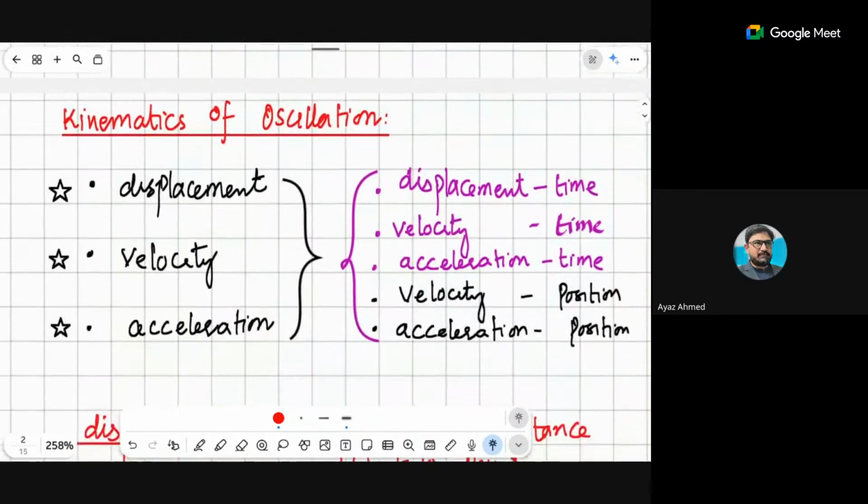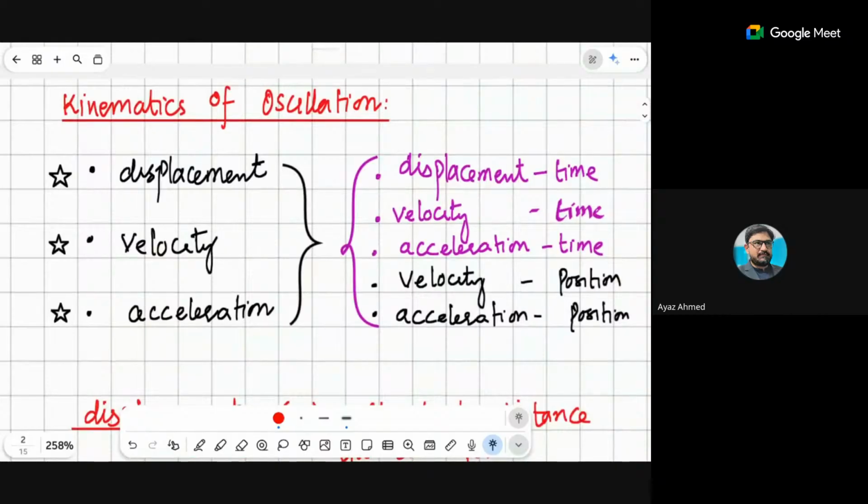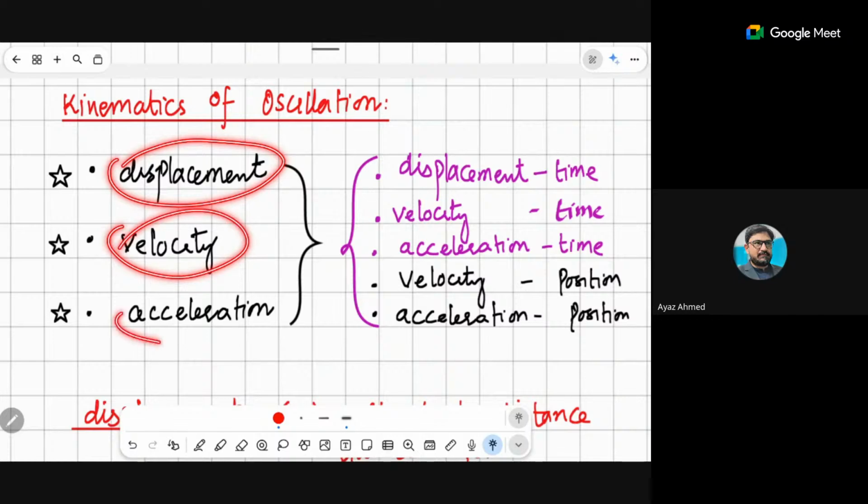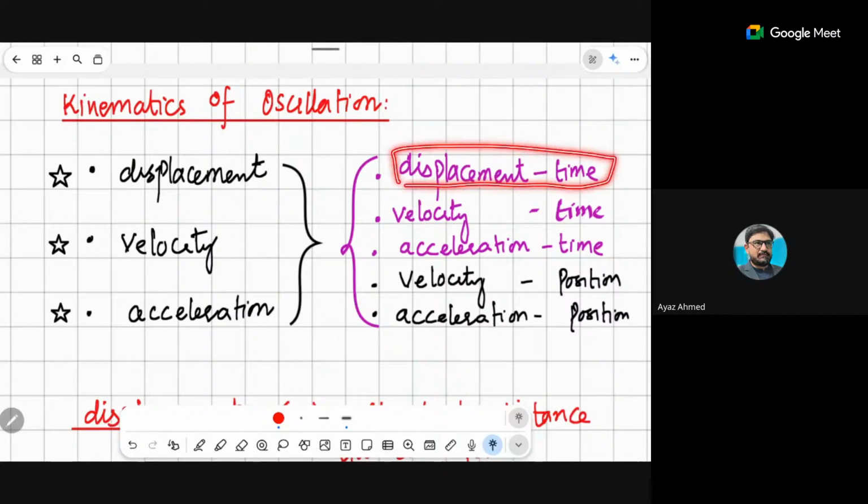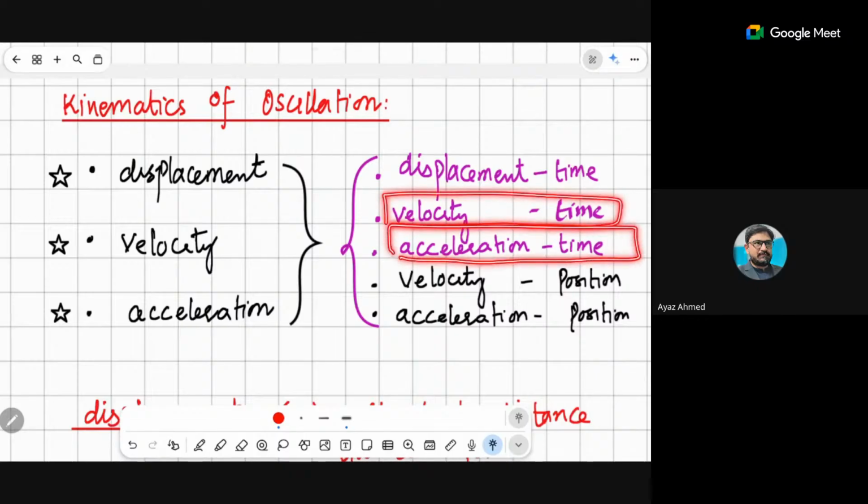If we talk about kinematics of oscillation, as you know, kinematics has displacement, velocity, acceleration, right? So we can discuss the displacement and time variation, velocity and time variation, acceleration and time variation.